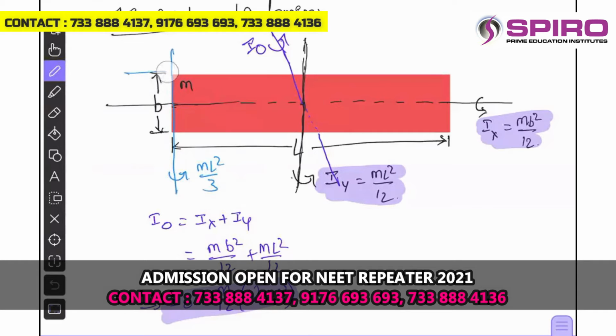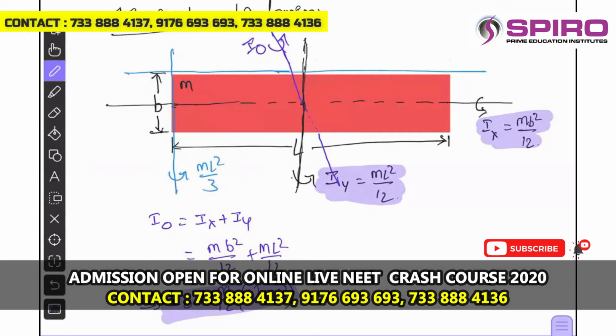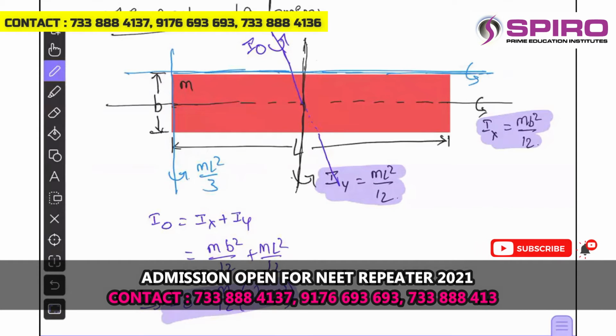And the moment of inertia about an axis passing through one of the ends, here actually there is no gap, it is passing through the edge, parallel to length and perpendicular to breadth, will be how much? MB square by 12. These results also you can notice.